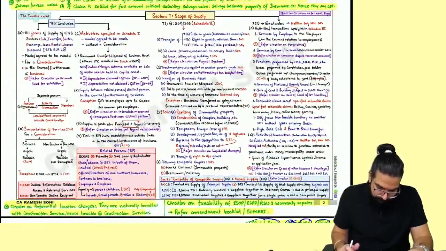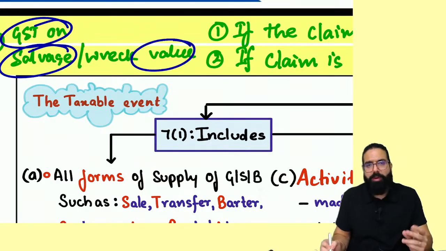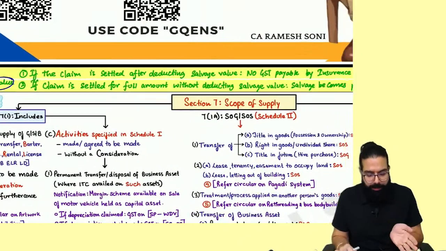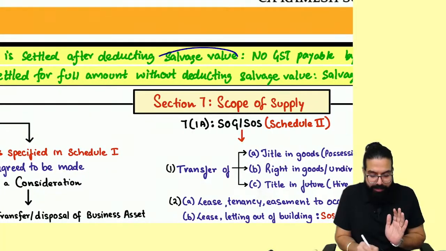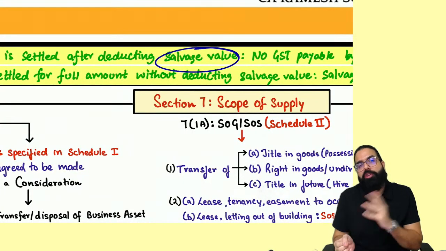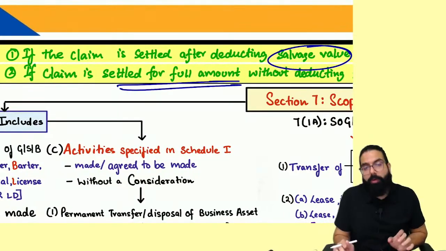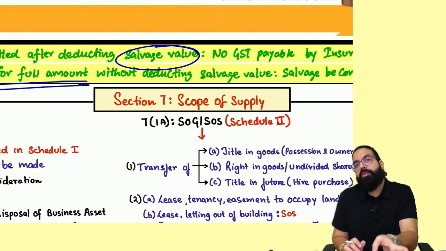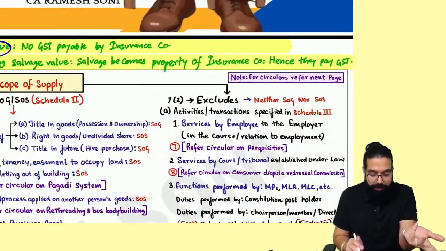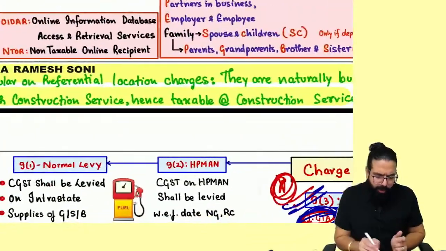Other than that, this we had already gone ahead and learned. GST on ship or wreckage value. Yes, sir. If the insurance company goes ahead and pays you after deducting the salvage value, then Baba, the salvage is your property. Insurance company has not taken over it. There is no GST payable by the insurance company. But if supposedly the claim is settled at full amount and the wreckage value or the salvage value of the car, the insurance company has taken over, then the insurance company will have to go ahead and pay GST on that. Done, sir. This point is clear.